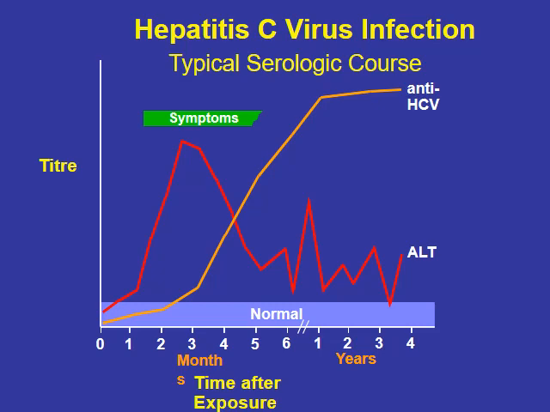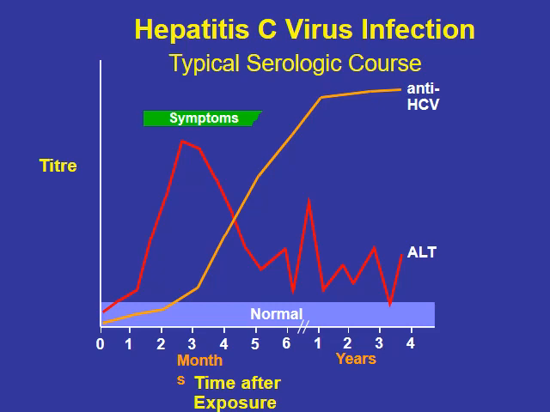The anti-hepatitis C viral antibody appears after 1 month of the infection, 4 weeks after the exposure, and reaches a detectable level after 2 to 2.5 months from the exposure.